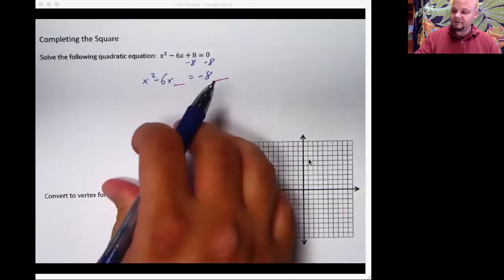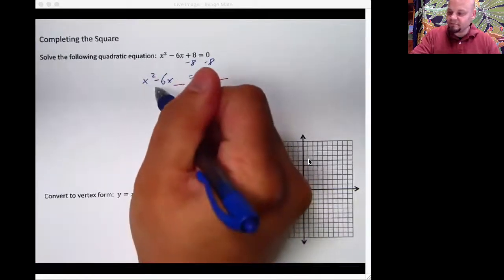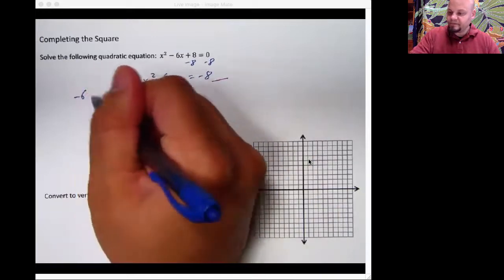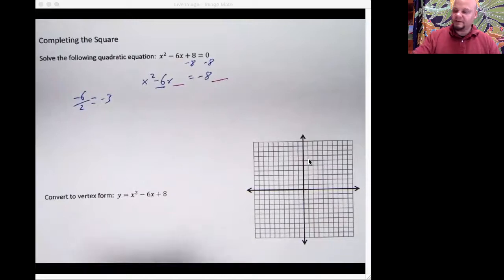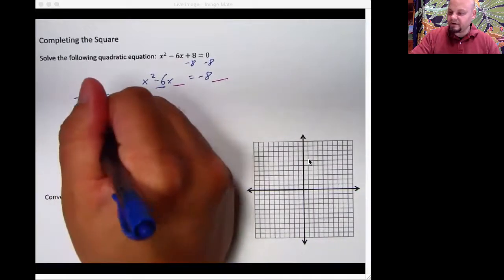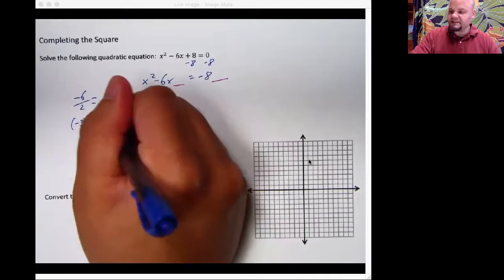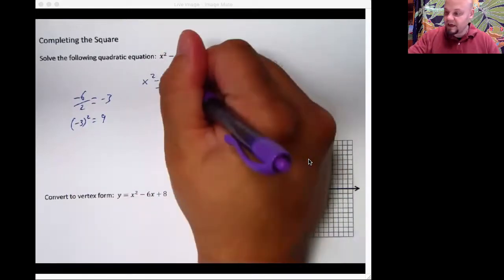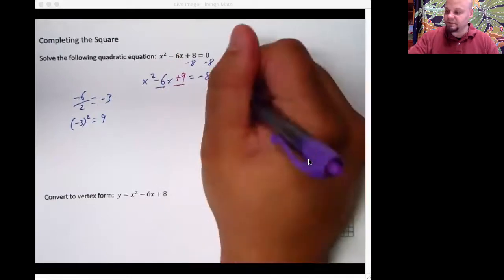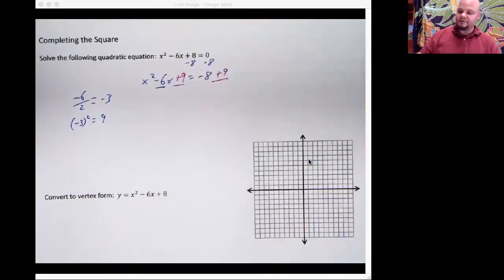The way I go about doing that is I take this middle term, b, I cut it in half, which will give me negative 3. And then I square what I get from there, which is positive 9. That would make this a perfect square trinomial. Check out what I'm talking about.